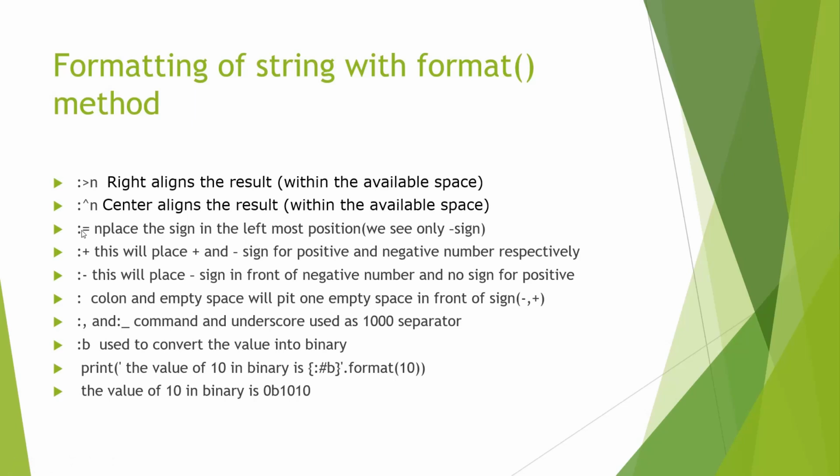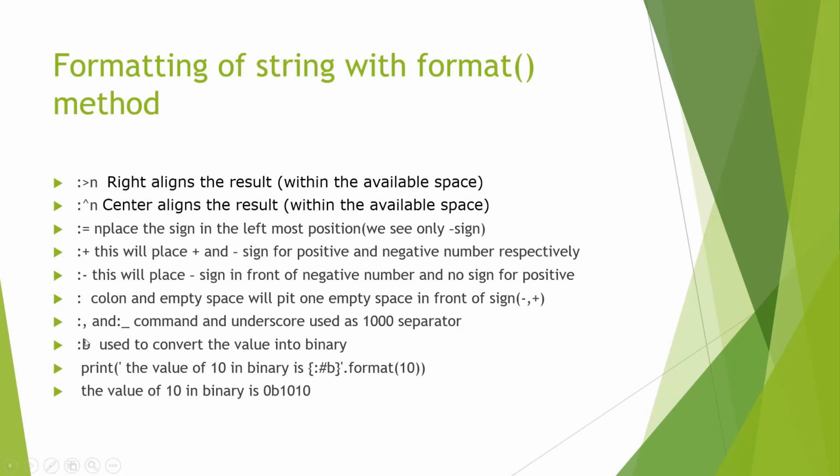Only in case of a negative sign, we will see the negative sign moved towards the left by these many places. Now colon plus will place the plus in front of the positive number and negative in front of the negative number. Now colon minus will place negative in front of the negative number but no sign in front of the positive number. If we have colon space, the negative number will have a negative sign but there will be an empty space in front of the positive number.